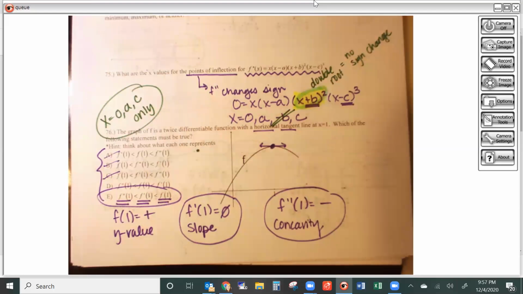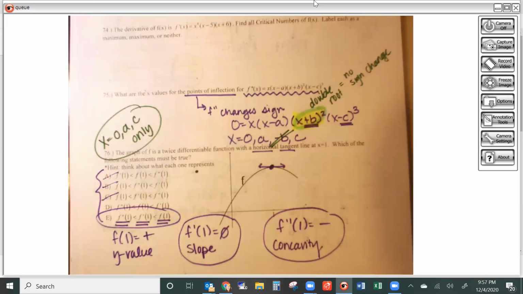All right, let's see what else. 74 is pretty similar.